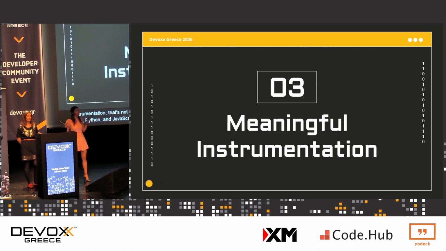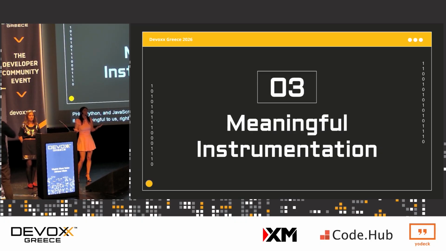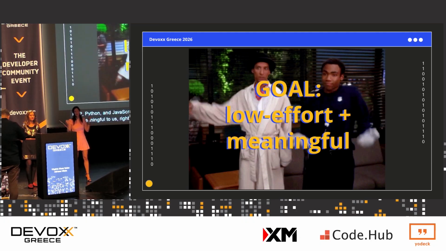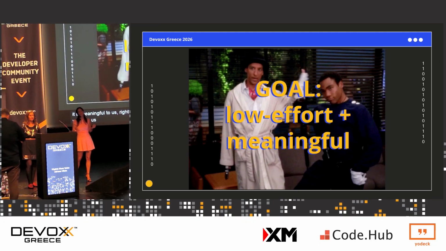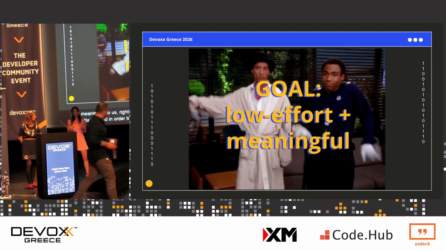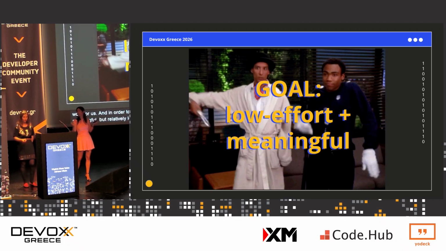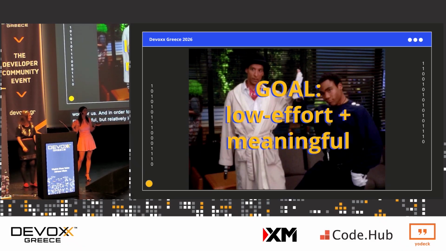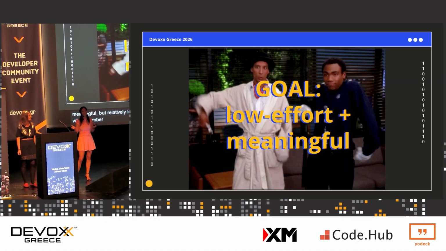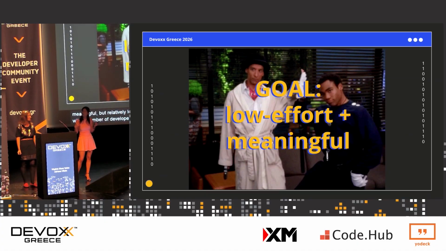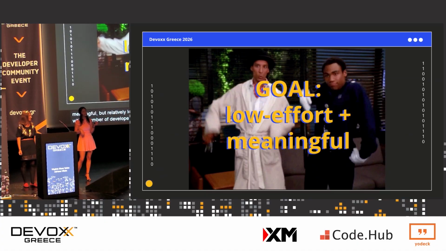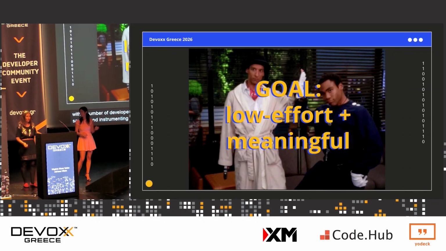Now, in terms of instrumentation, we want to make sure that it is meaningful to us, right? If we're going to bother to instrument our code, let us make it work for us. In order to do that, we want to ensure that our instrumentation is not only meaningful, but relatively low effort. Now, as part of that, Diana actually went out and spoke with a number of developers to get their feel for some of the friction points, shall we say, around instrumenting code with OpenTelemetry. Sure.